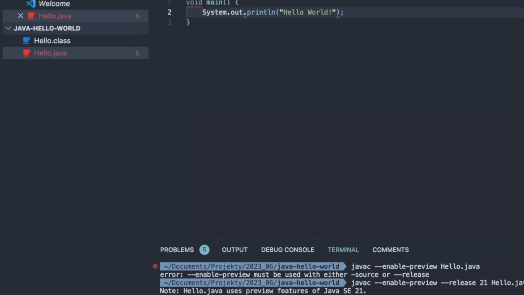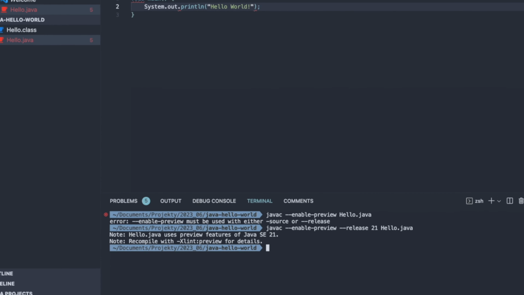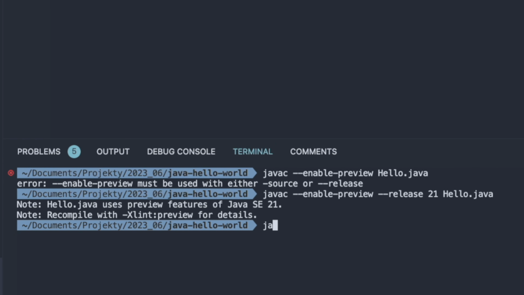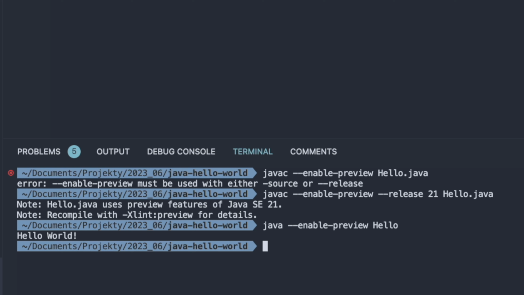Yeah, and it compiled. We have this Hello.class file in our directory, and now we can run our code using java --enable-preview Hello. This time we don't need this release because it's already compiled. Yeah, and we see we have this hello world. So now if we want to teach someone Java, we won't need to explain all those keywords, all those things which are really confusing for a person who's just starting their adventure with a new language.